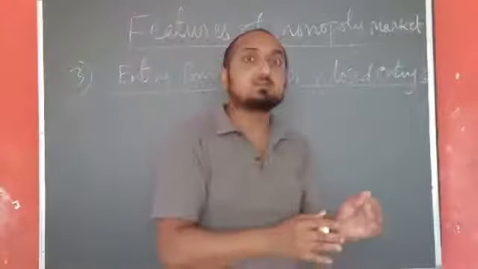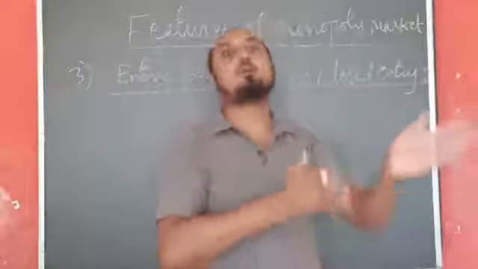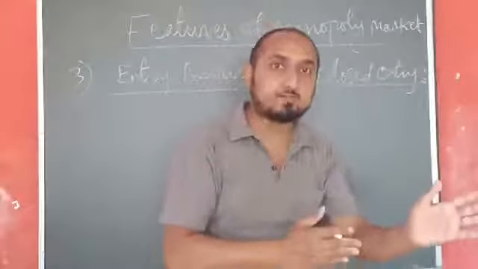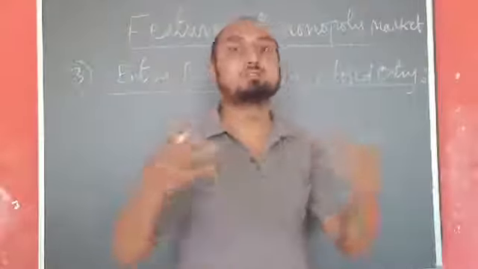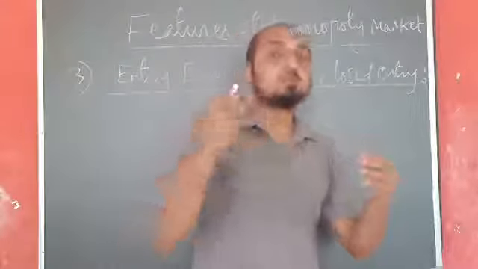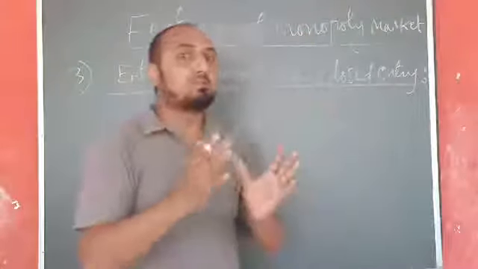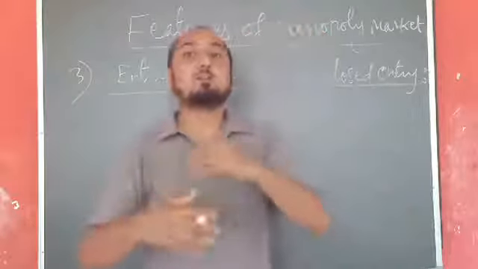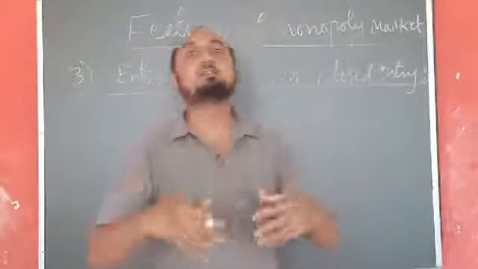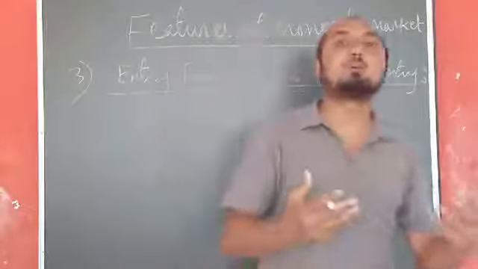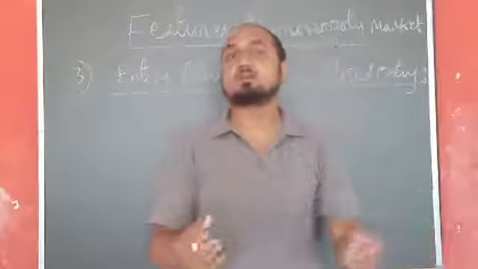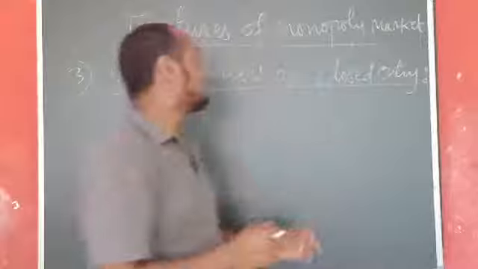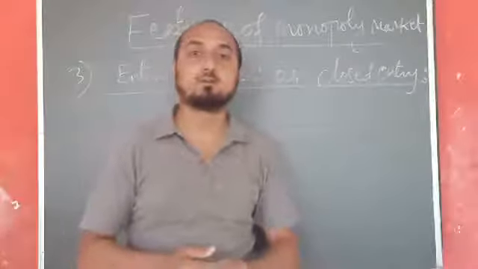So here there are restrictions, and those restrictions may be in the form of patent rights, copyrights, government laws, licensing policies, and because of that the competition becomes more tough, and new firms are not allowed to enter and easily start similar types of business and supply that product in the market. So that is the case of closed entry.